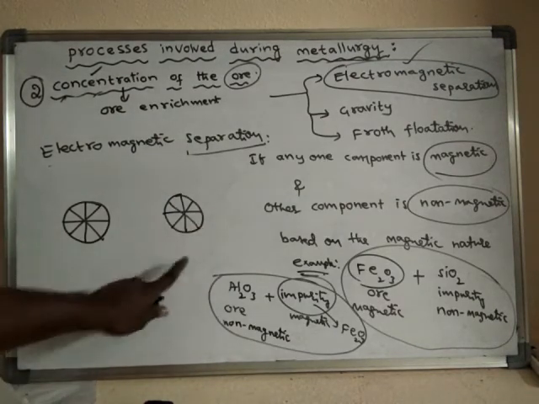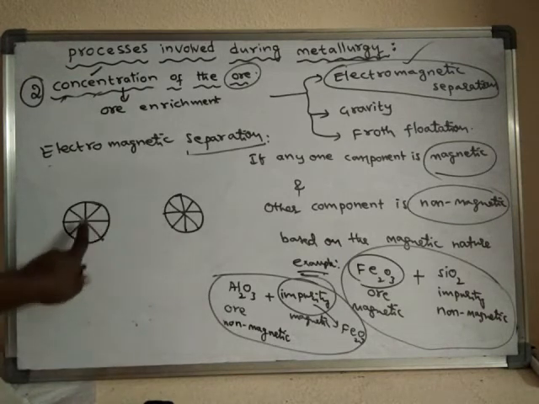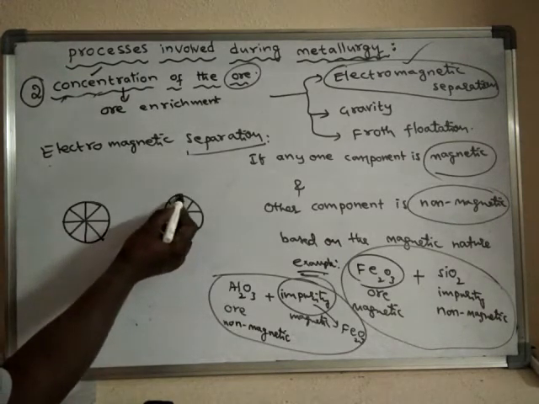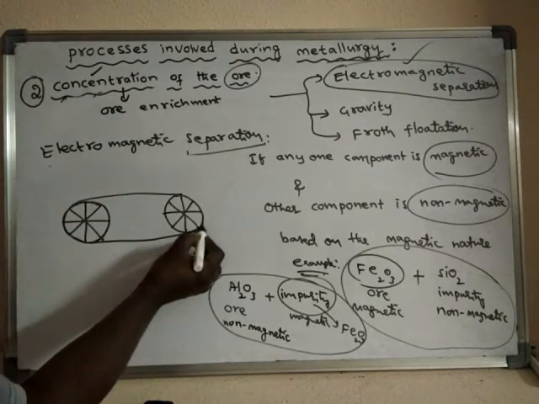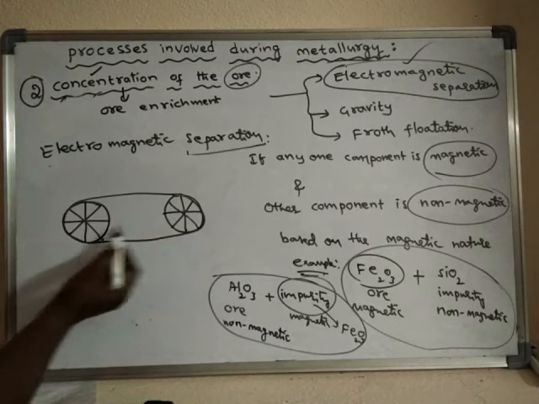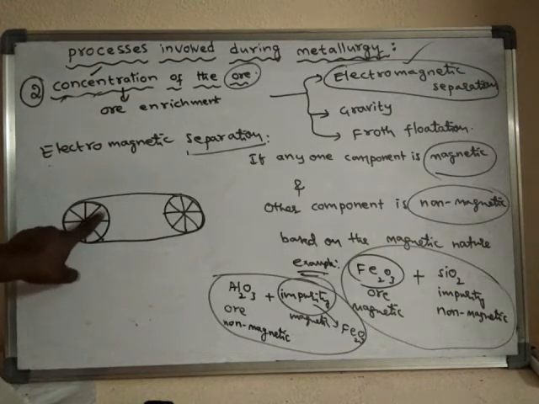So there are two wheels, or two pulleys. Between these two pulleys, a belt will run. Actually, these two are connected to a motor. This is electric. This is electromagnetic.